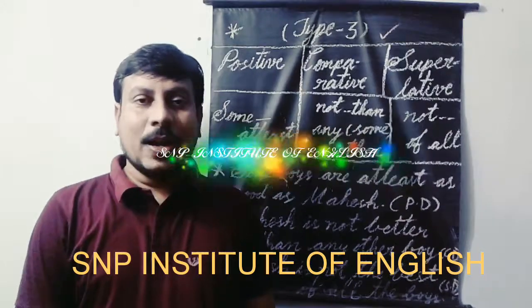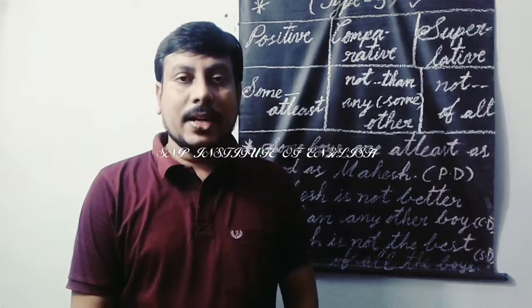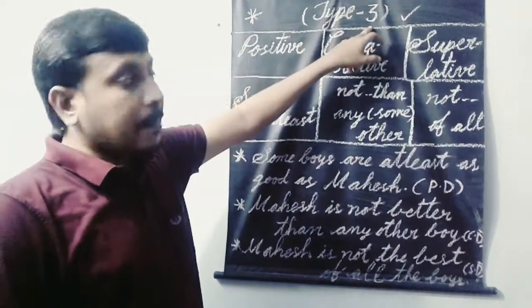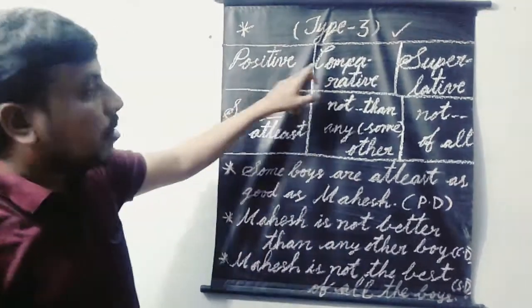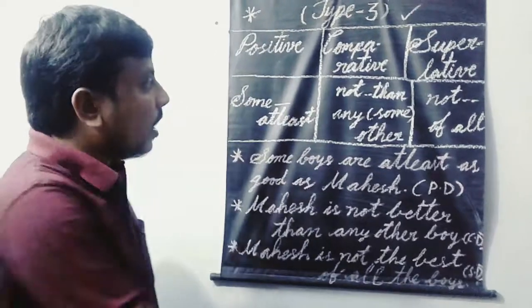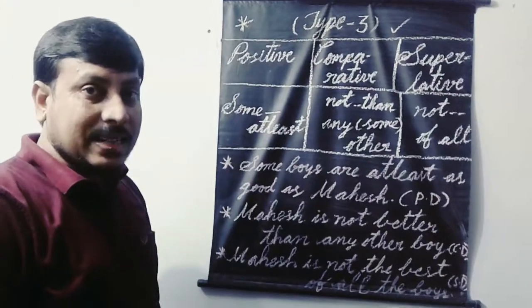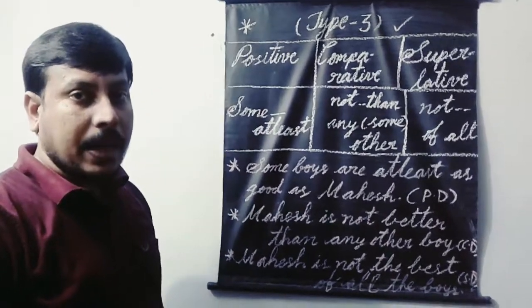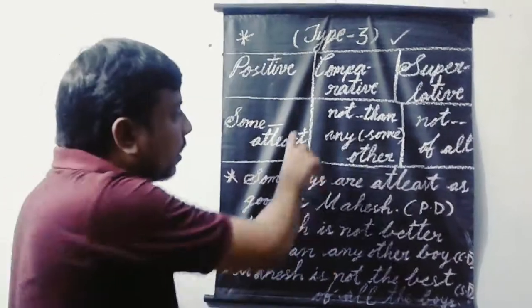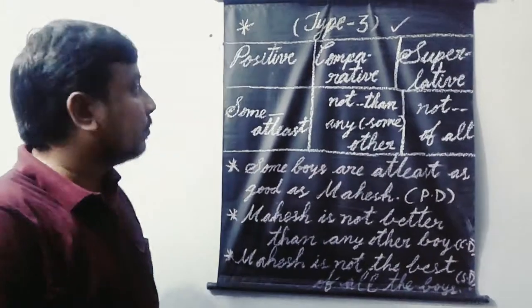Hi everybody, now I would like to teach you about the degrees of comparison related to type 3. Type 3 degrees of comparison: positive, comparative and superlative. These are 3 degrees. How to understand type 3 degrees of comparison? By following the clues which are written here, which should be observed very clearly.